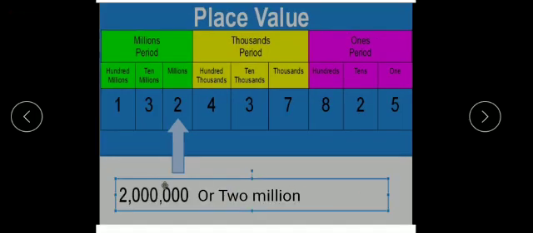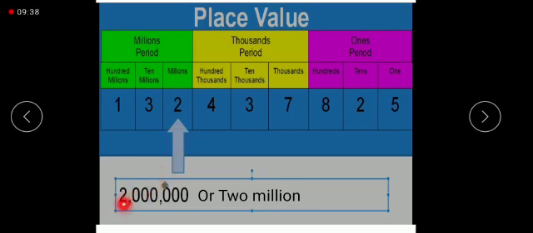Now the third example in which 2 is also circled. So let's read the place value. Ones, tens, 100, 1,000, 10,000, 100,000, million. 2 is in the millions place.